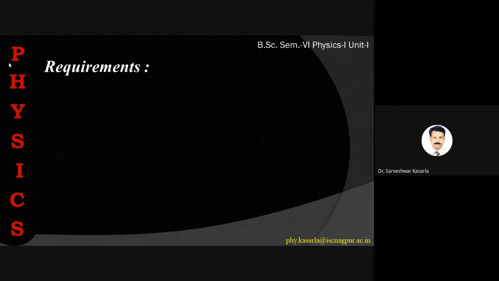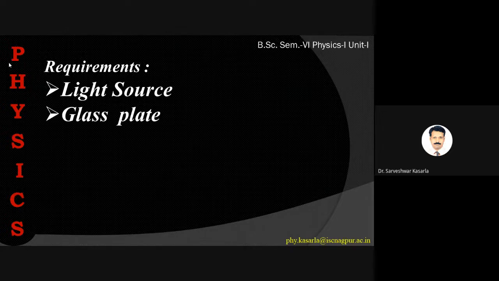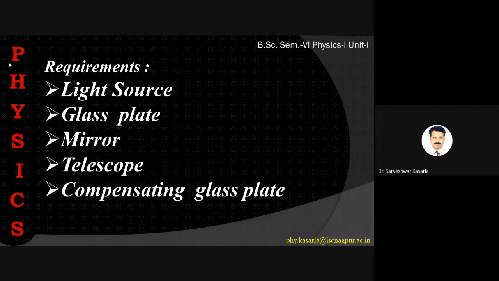Okay, so for the requirements for the experiment, we require a light source which is a monochromatic source, a glass plate, two mirrors, mirror M1 and mirror M2, a telescope to observe the fringes, and a compensating glass plate. Okay.